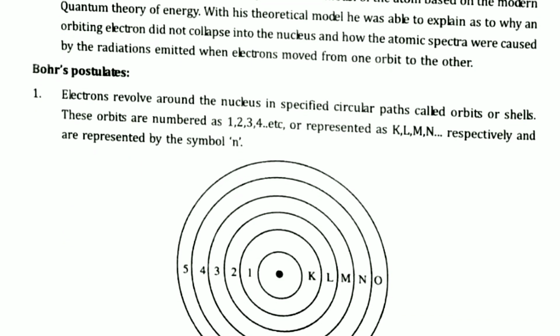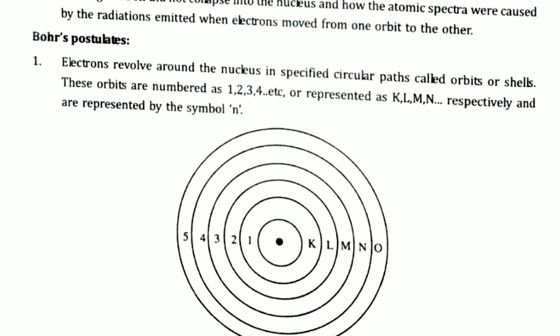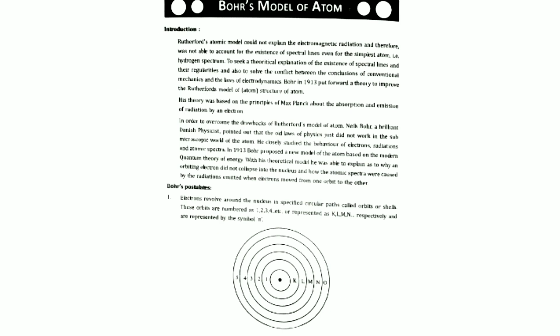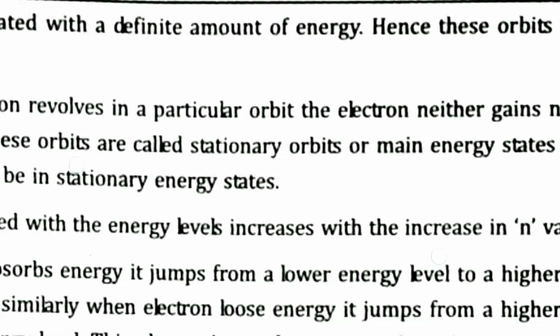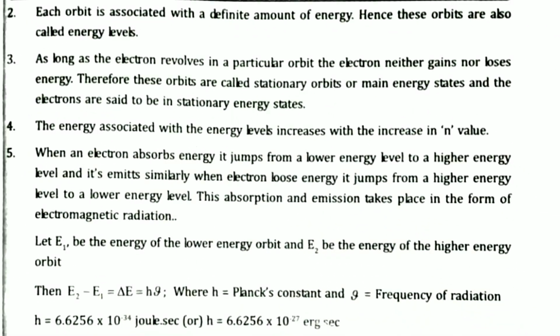In his postulates, electrons are revolving around the nucleus in specific paths. Those paths are nothing but orbits or shells. They are named 1, 2, 3, 4, 5 and so on, or K, L, M, N, O, P and so on, represented by the symbol n. So n is also the principal quantum number. If you observe the second point, each orbit, each shell is associated with some energy.